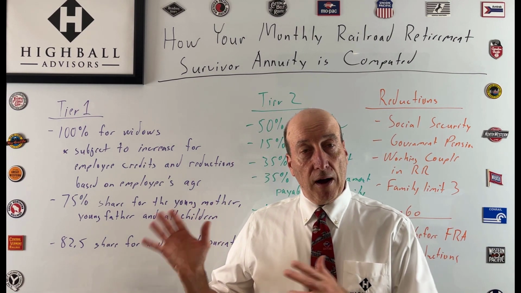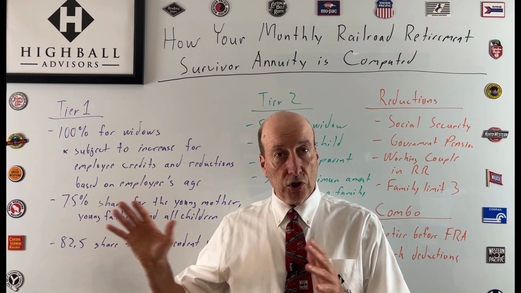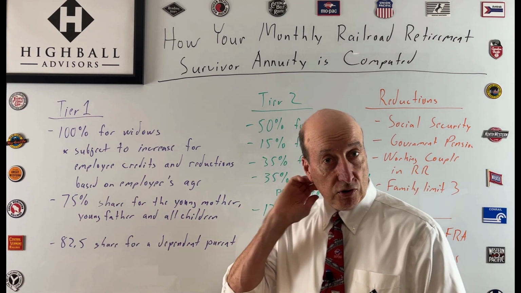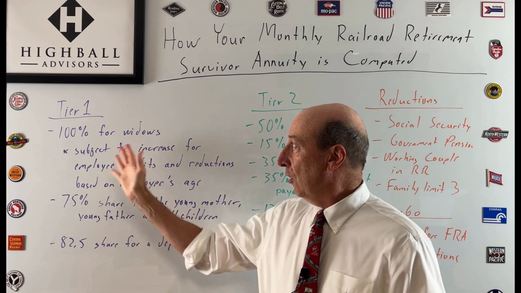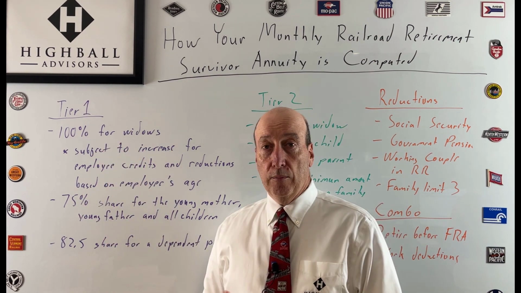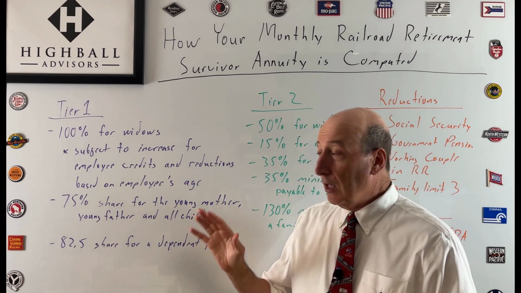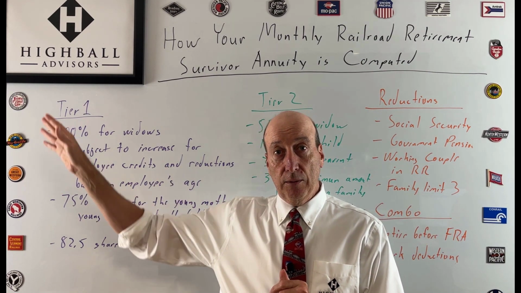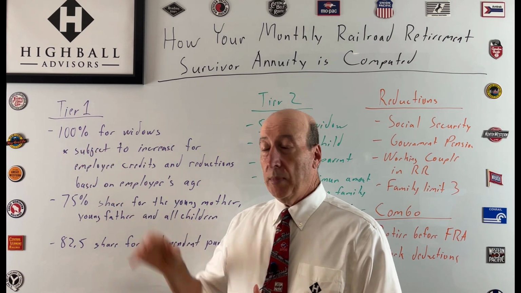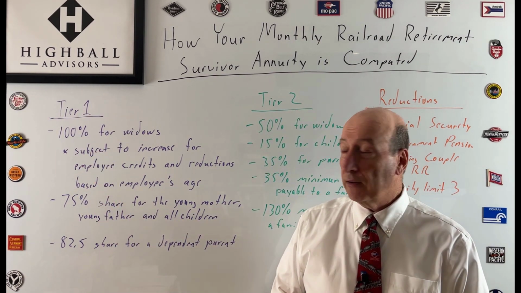So, the survivor annuity is two portions, the Tier 1 and Tier 2 portions. So we'll start with the Tier 1. For widows or widowers, they would get 100% of the employee annuity, all right? And that assumes that they have turned at least 60. 60 and above is when they would be eligible for 100% of that.